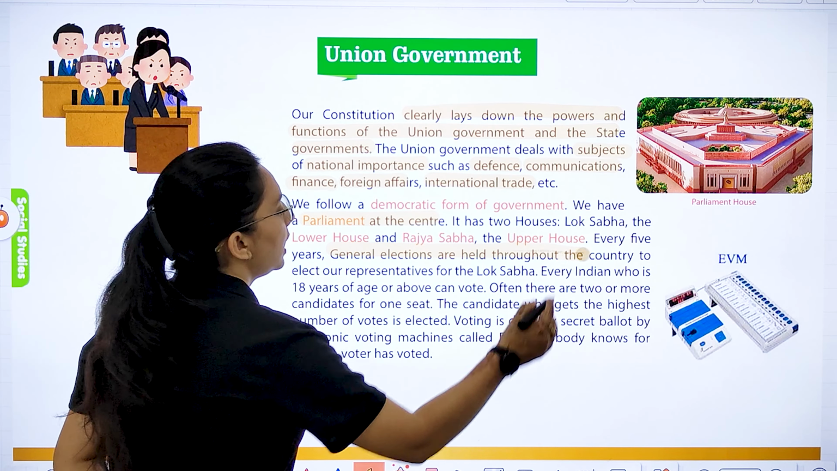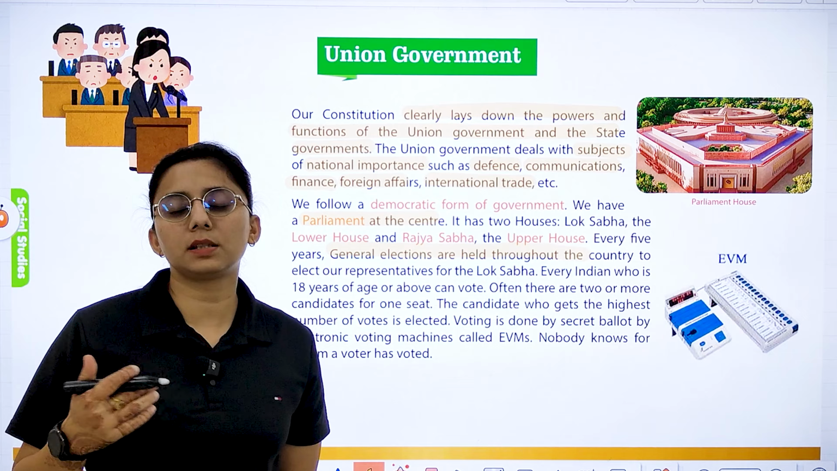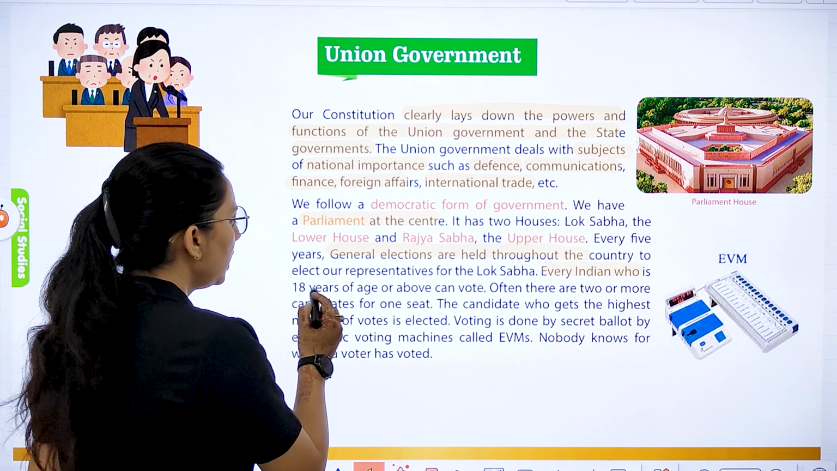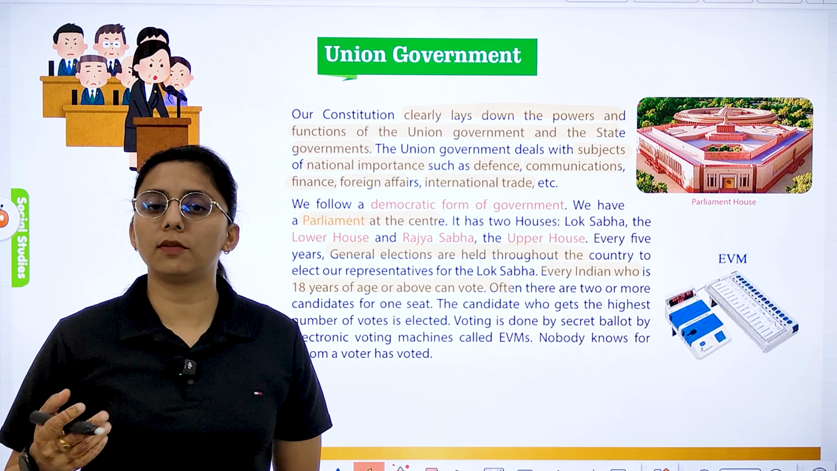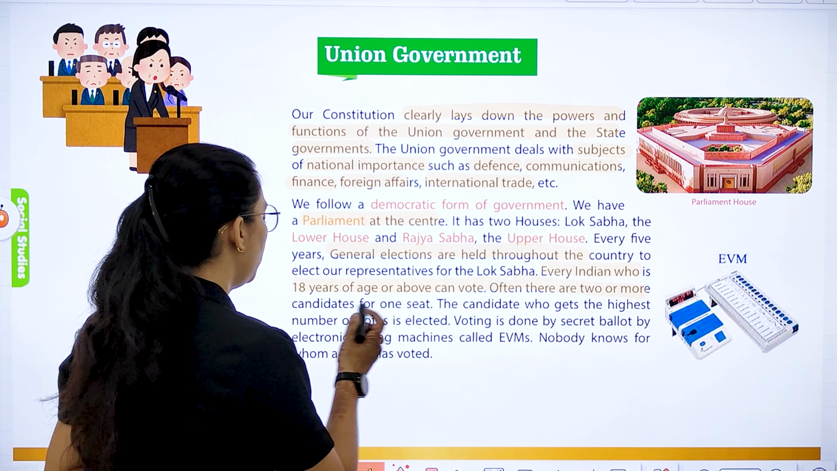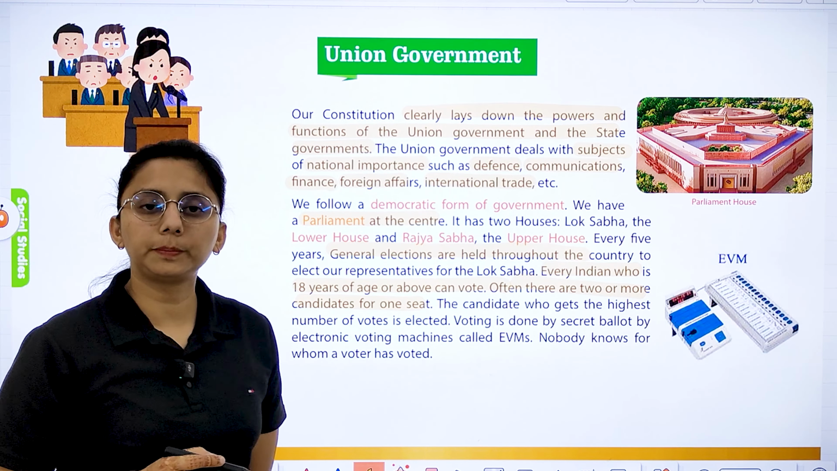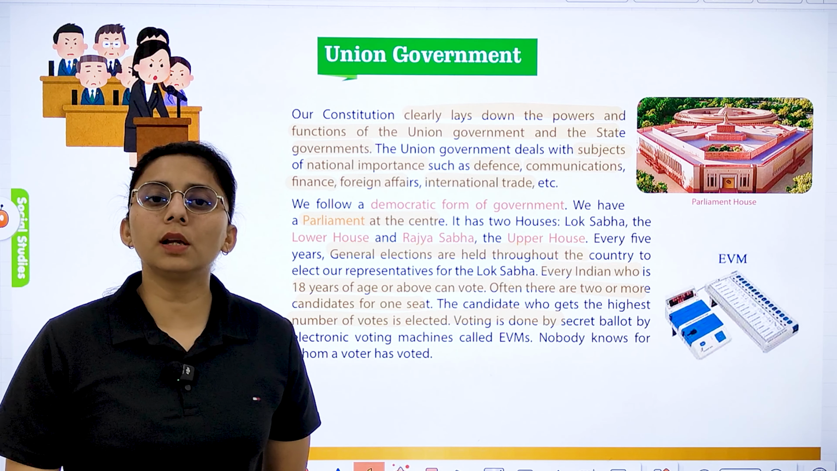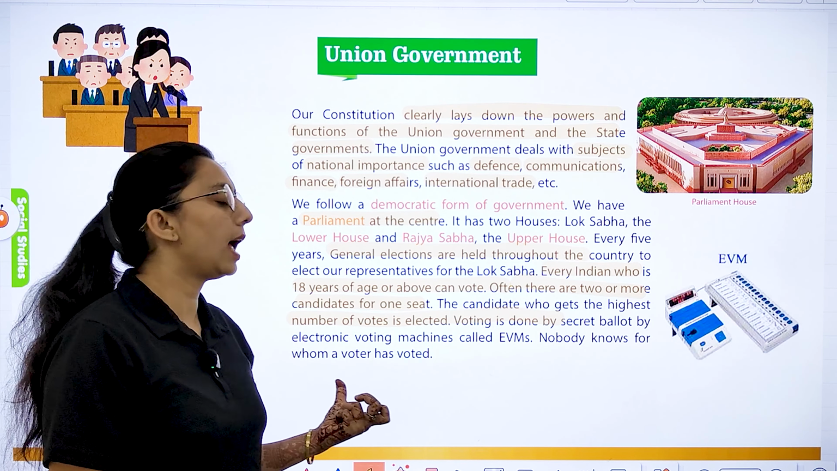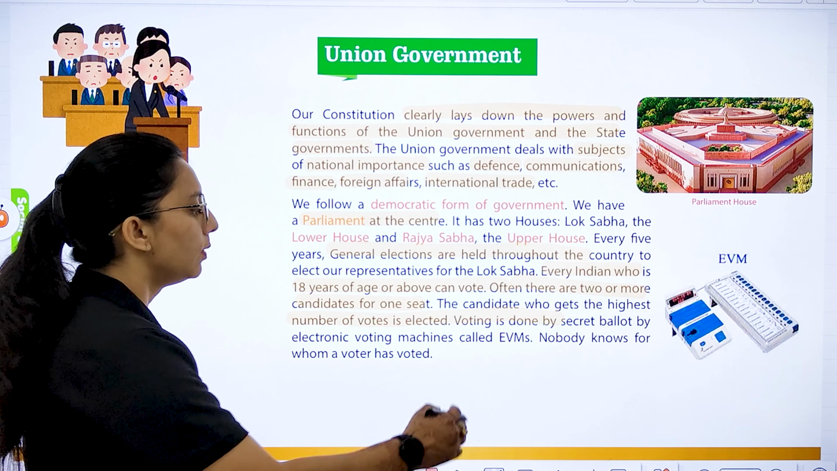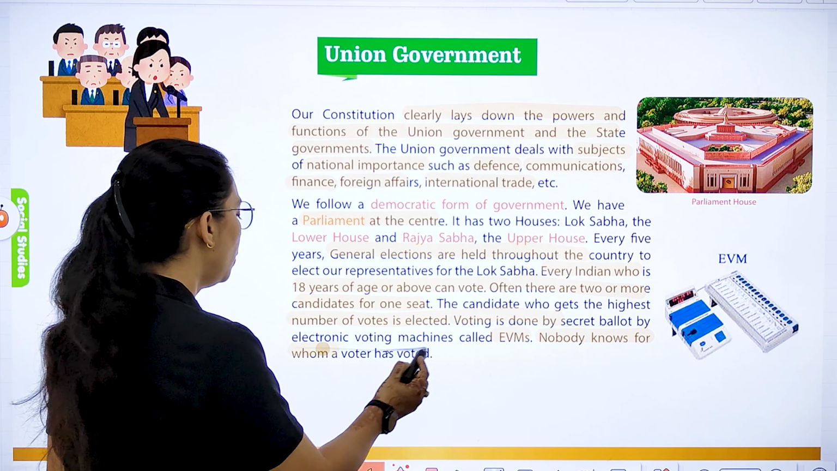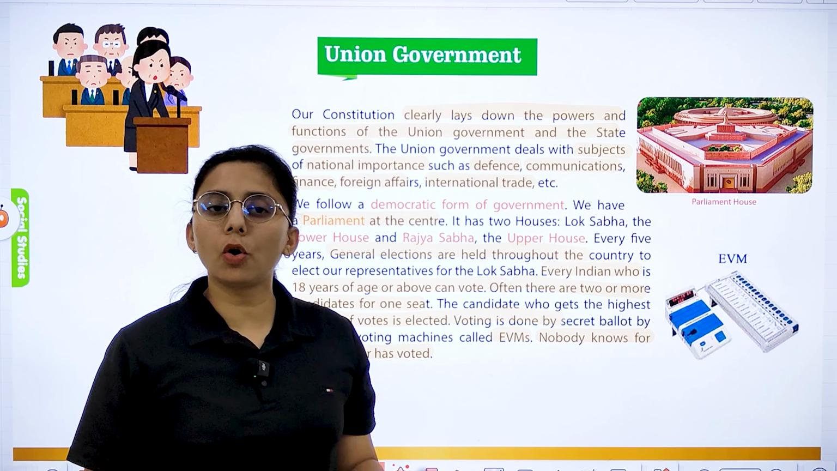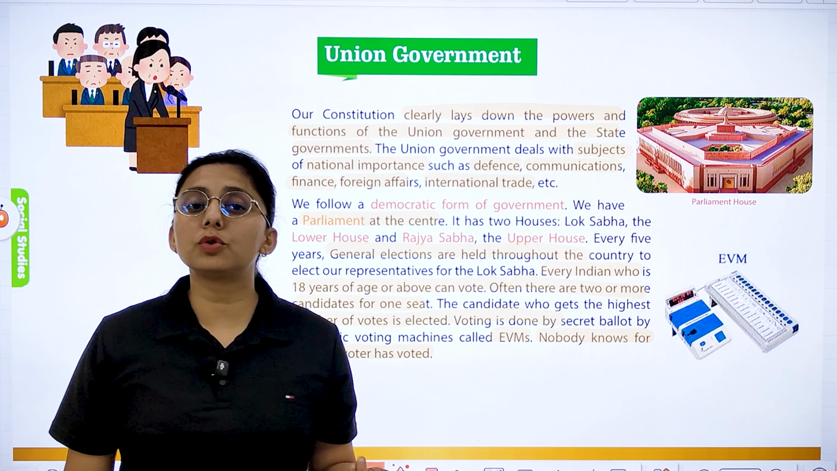Every 5 years general elections are held throughout the country, and we elect our representatives for the Lok Sabha. Every Indian who is 18 years or above can vote, and often there are two or more candidates for one seat. The candidate who gets the highest number of votes is elected. How is the voting done? It is done by secret ballot and by an electronic voting machine, which is called EVM. Nobody knows for whom a voter has voted. Even the people sitting over there do not know whom the person has voted for.